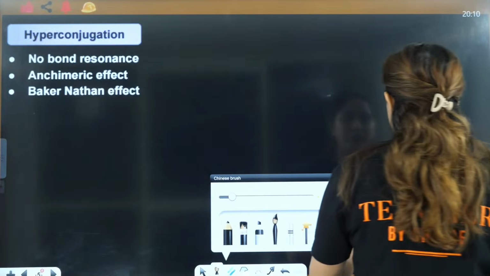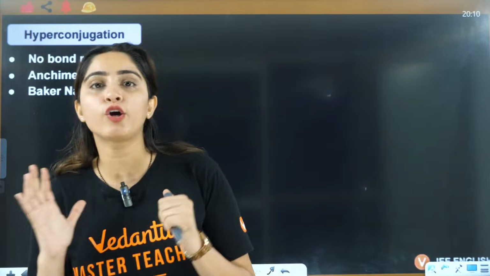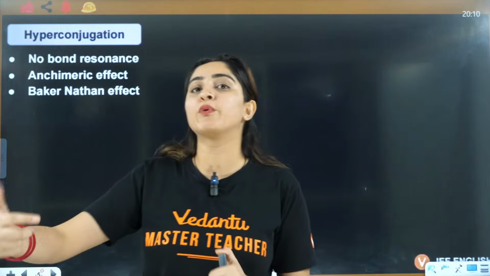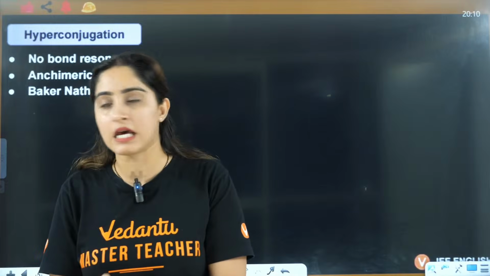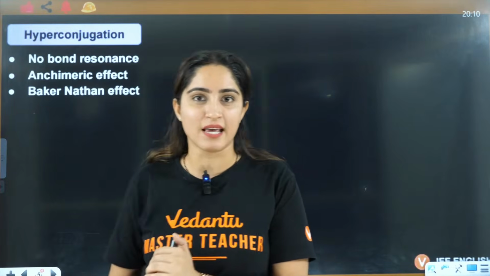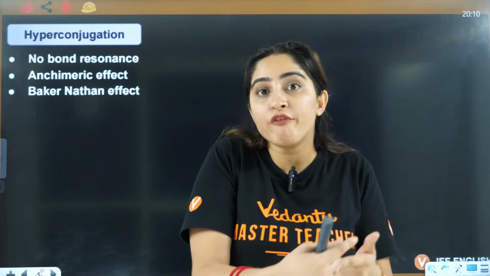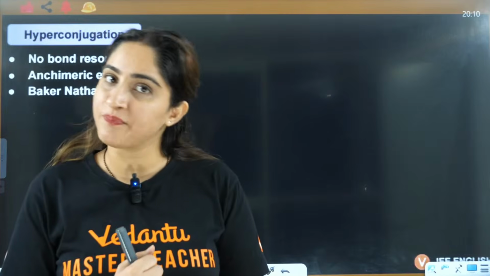Now let's start with hyperconjugation. Let's understand that, guys. Last time we discussed the resonance effect. So everybody let me know in the chat box what resonance was. Resonance was delocalization of pi electrons, right?